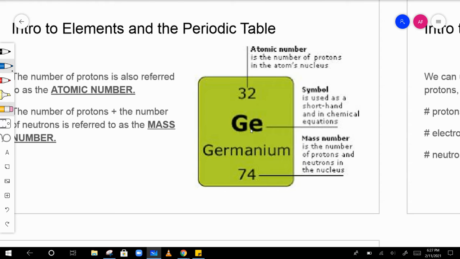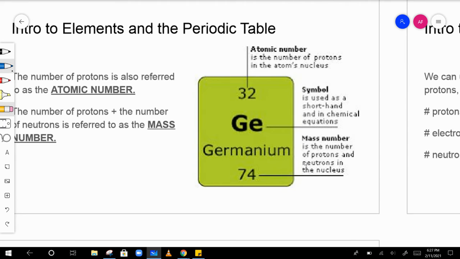Then we'll see the symbol. It starts with a capital letter, and then all subsequent letters are lowercase. Always make sure it starts with a capital, and then all lowercase after that. That's really, really important. And then you'll have the name usually. And at the bottom, you'll either have mass number or atomic mass. We'll talk about what atomic mass is on Friday or tomorrow. But right now, we're just going to be dealing with mass number.